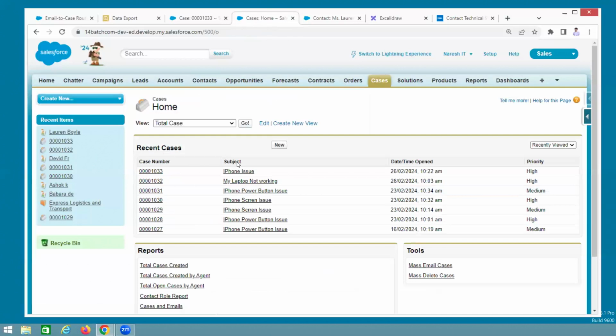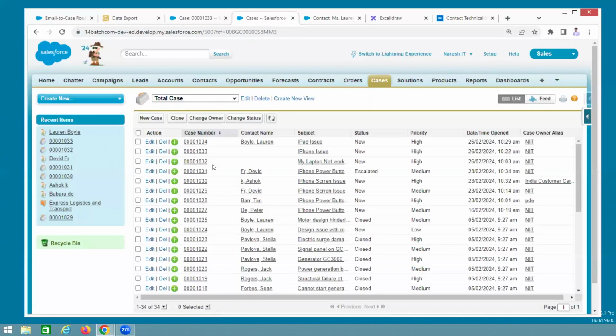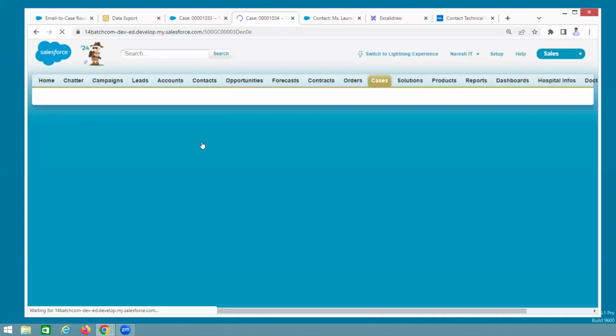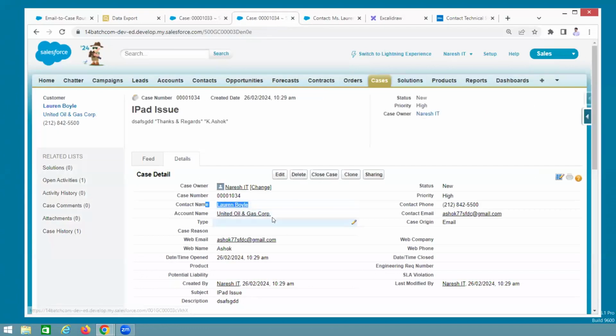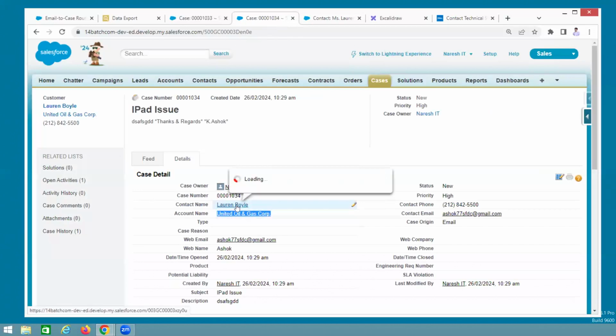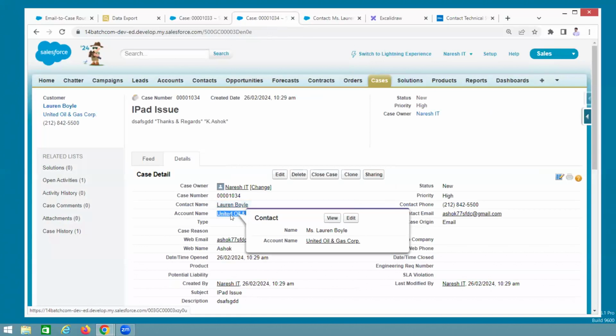34. Next case. 34. See, Lauren Boyle is coming. United Oil and Gas is coming. Previously, it was not coming. Why? The email was not there. Now that email belongs to Lauren Boyle. This email is coming from Lauren Boyle, so Lauren Boyle's account is automatically updated.